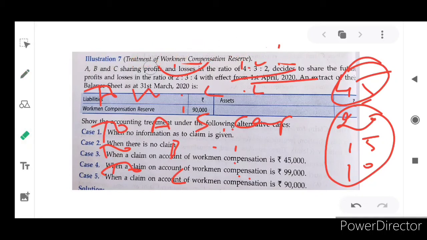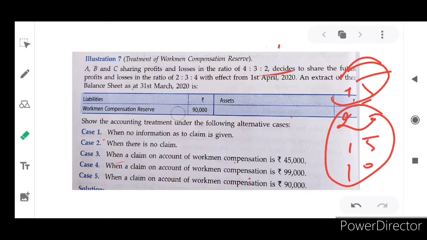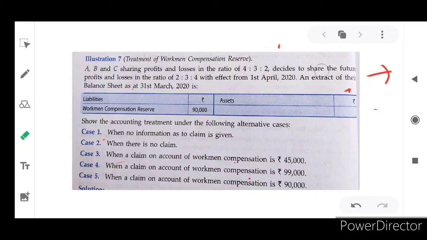I hope you understand. And the fourth situation, when a claim on account of workman's compensation is 99,000. So the claim is 99,000, isn't it? Claim is 99,000, but how much are we having in our hand? Only 90,000. In this situation, we have to pay more because our reserve is insufficient to pay out the claim.